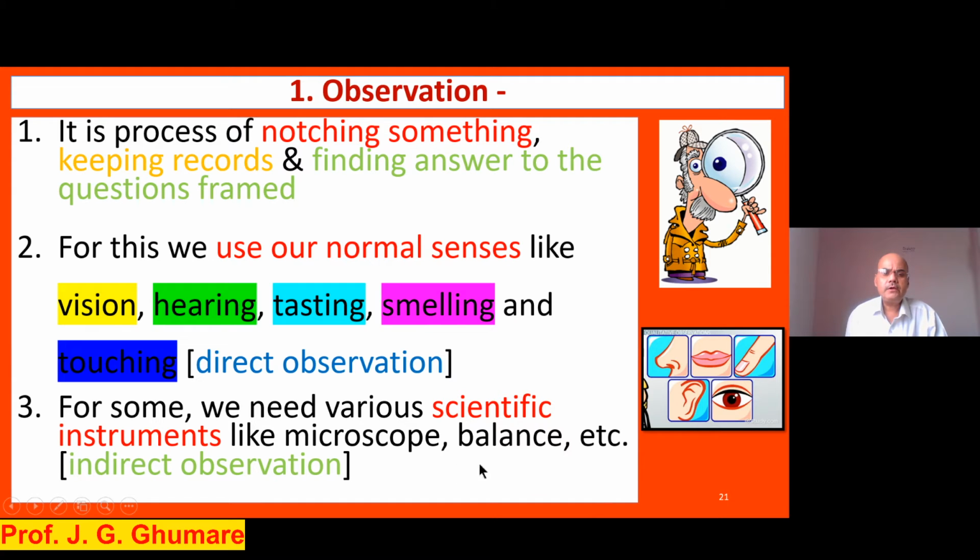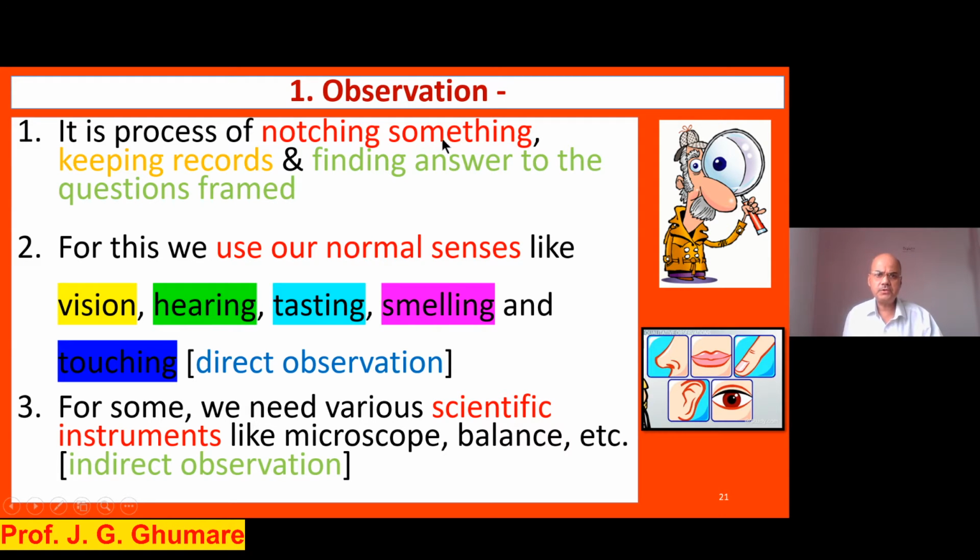And when the observations are done with the help of scientific instruments like microscope, balance, etcetera, such observations are called indirect observation. Anyway, either it could be direct observation or indirect observation, we need to note down something in nature, and this is the first step in the scientific method. This is called observation. So start your observation today.